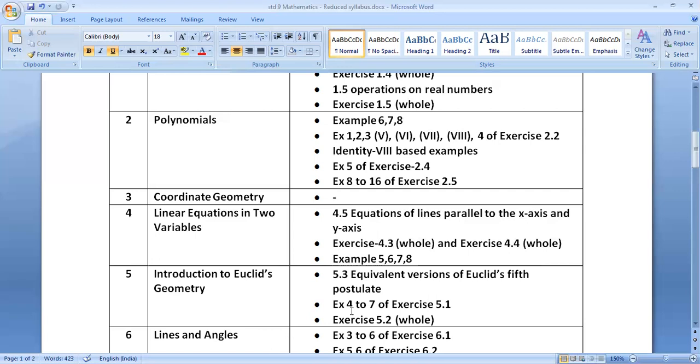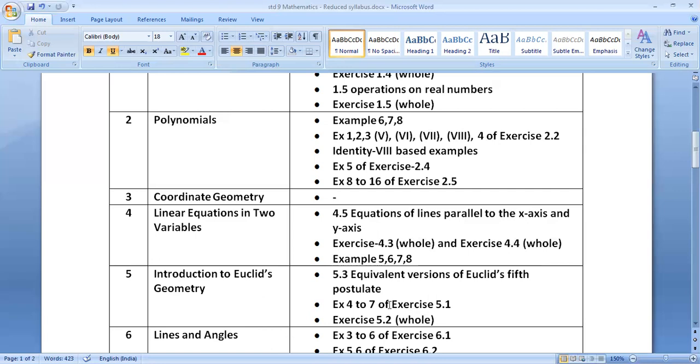On page number 86 itself, 5.3, equivalent versions of Euclid's fifth postulate is excluded. But on page number 87, example 3 is included. On page number 88, exercise 5.2, whole exercise is excluded.